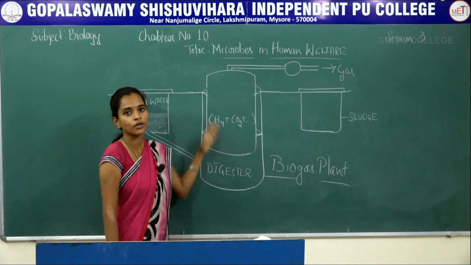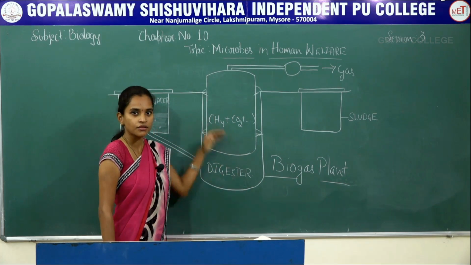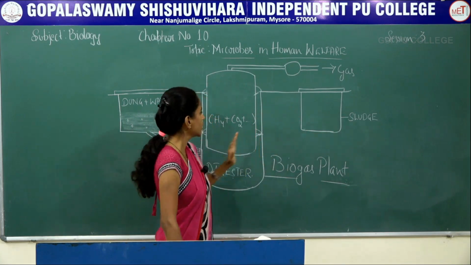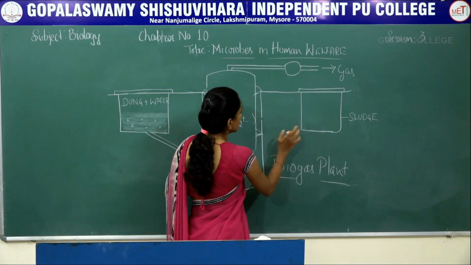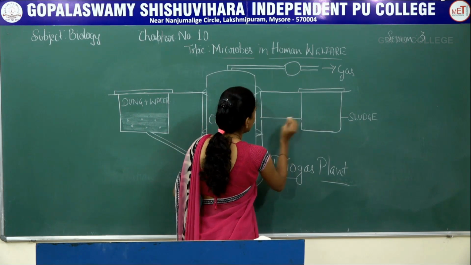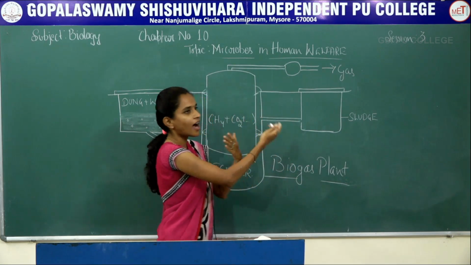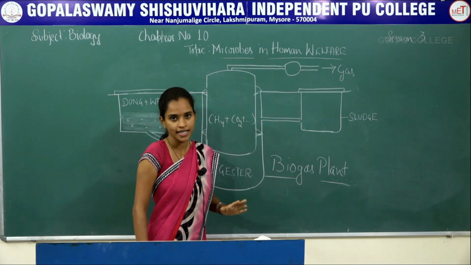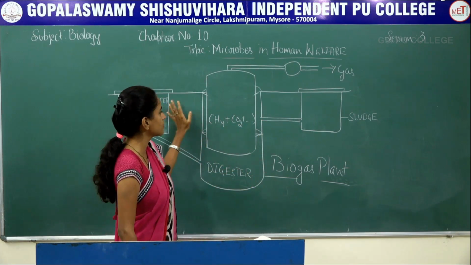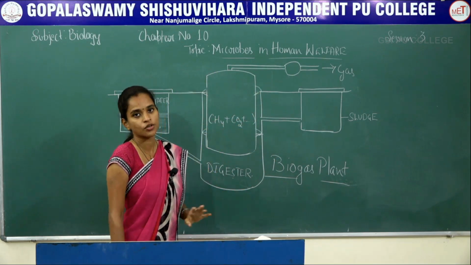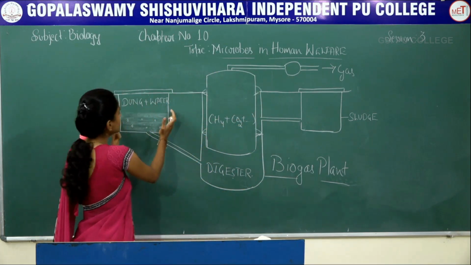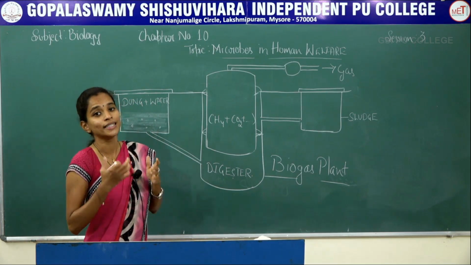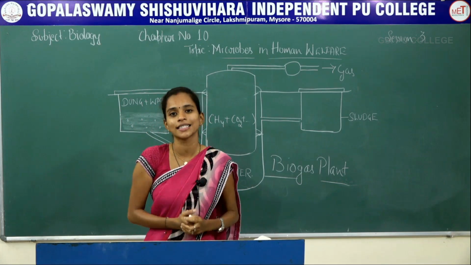This is made of concrete. It will be somewhat 25 feet, which is below the ground level. And the last one is the sludge collector. The sludge collector normally contains the waste left after the production of biogas, which will be collected here. Now, when it comes to the explanation of this diagram, in the first tank you add the raw materials. Why is only dung added, why is nothing else added?